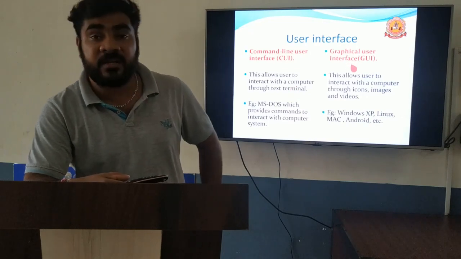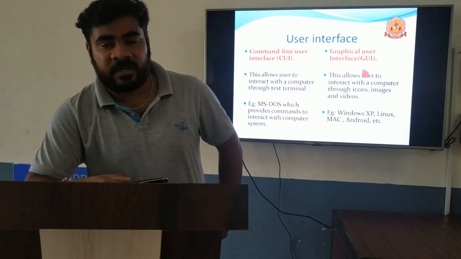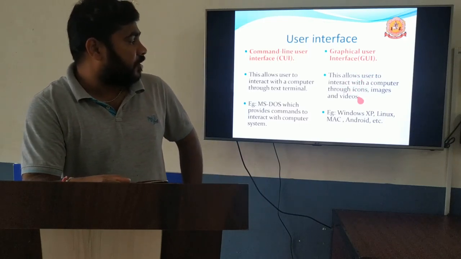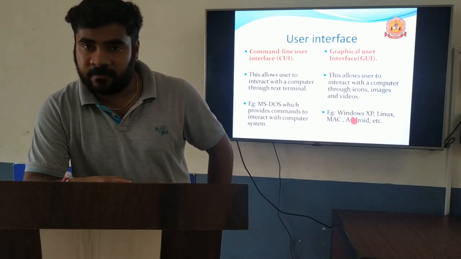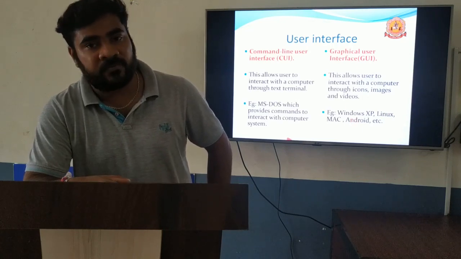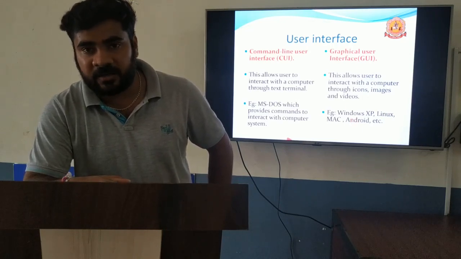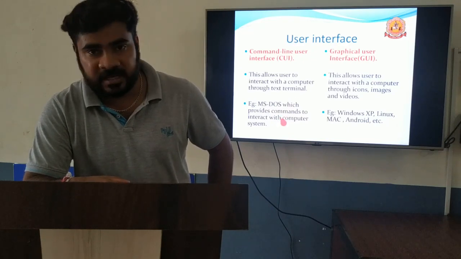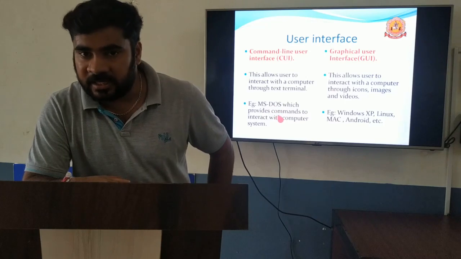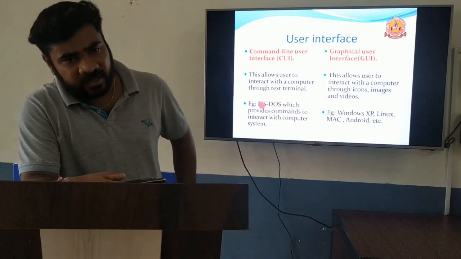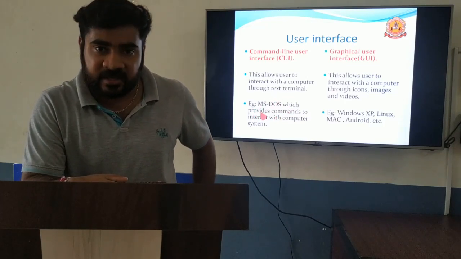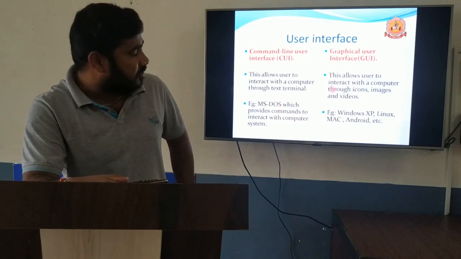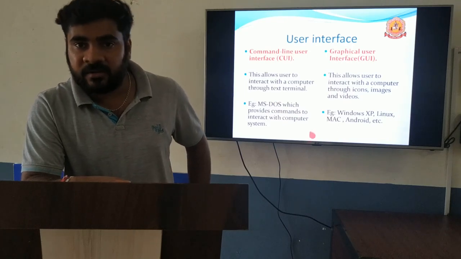One more is graphical user interface. In case of graphical user interface, users interact with the computer through icons, images or videos. Example is your smartphones. If you open that one, different icons are automatically present. If you want to open WhatsApp, the icon is there. If you want to open settings, icons are there. Or if you install any games, they show images. Actually, icon means it's images. Desktop backgrounds are present. Everything is there. If you click that one, you get access.